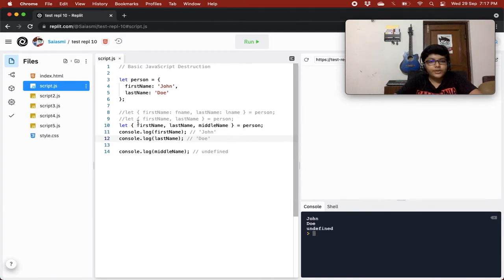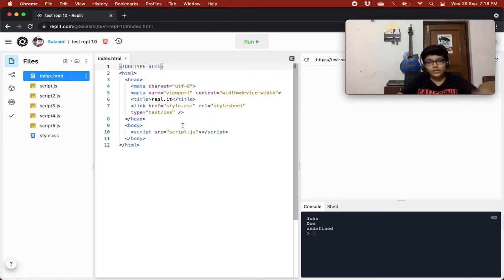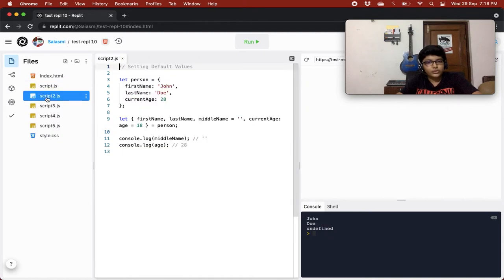So what we are creating over here are just variables. These are just variables that have the value of the person object's properties, right? And then we can access them like normal variables. This will make our programming a lot easier. Instead of writing person dot person dot person dot again and again, we can just directly access it as a variable, right? Now I'll just change it to script2.js because we have moved on to script2.